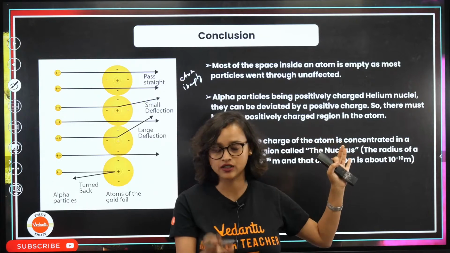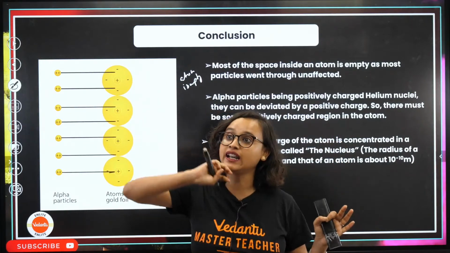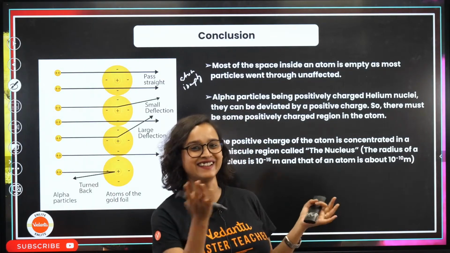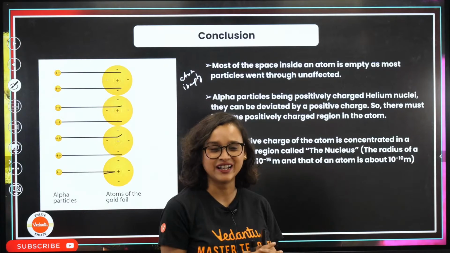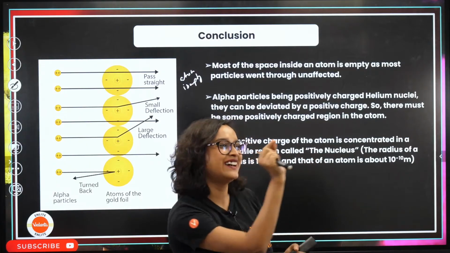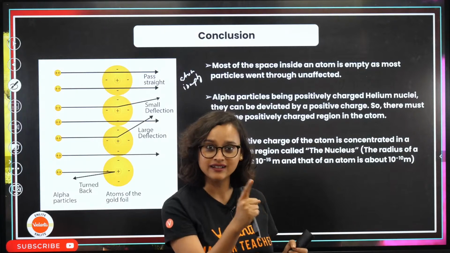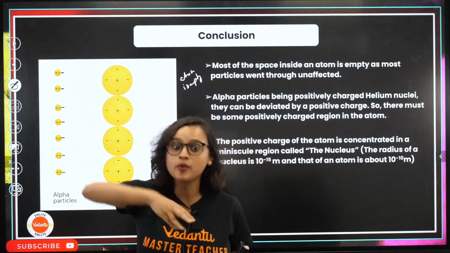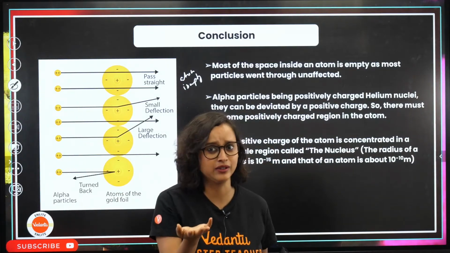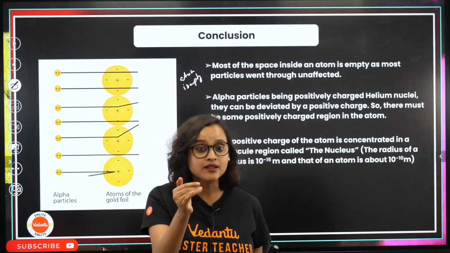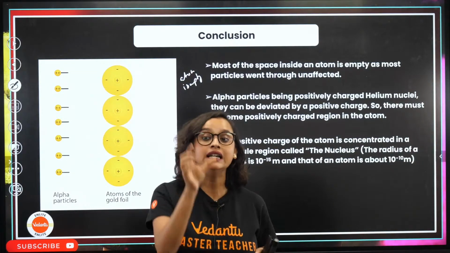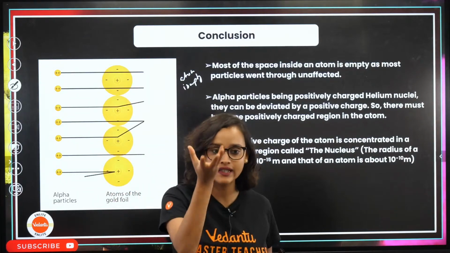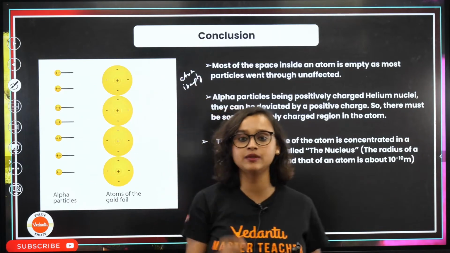Yes, absolutely. But someone sitting in, let's say, another solar system will probably be laughing, thinking his house is bigger, her house is smaller. The earth is only tiny. Do you understand the comparison? If you look at earth from a different solar system, you will probably not even be able to see the earth. In the same way, atoms are not visible to us, but inside the atom, the nucleus takes a very small region and most of the atom is empty. Got it, clear everybody? Can I have some easy peasy biryani is tasty?